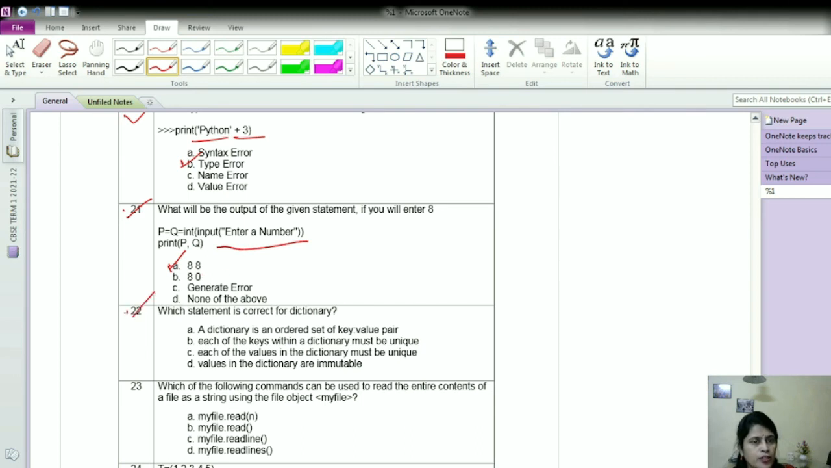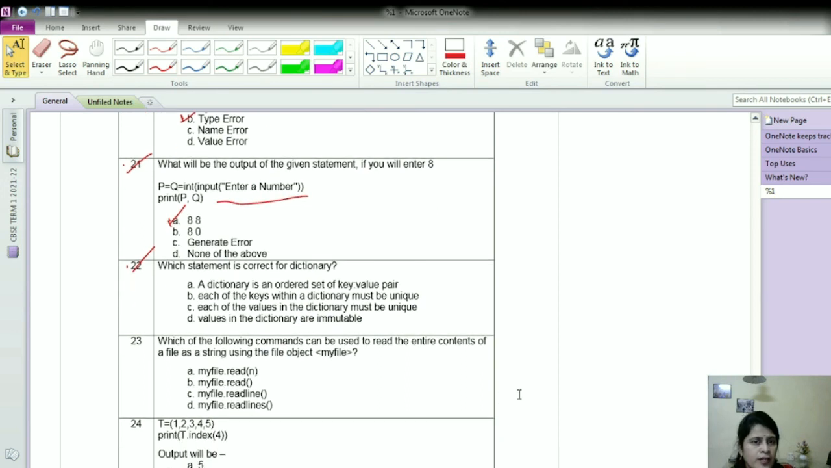Now let us move on to question number 20. Which statement is correct for dictionary? A, a dictionary is an ordered set of key value pair. B, each of the keys within a dictionary must be unique. C, each of the values in the dictionary must be unique. D, values in the dictionary are immutable. Now, a dictionary is not at all an ordered set of key value pair. It's an unordered set of key value pair. So it is not correct.